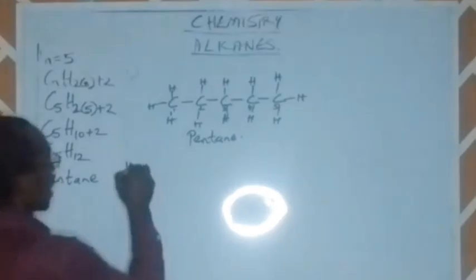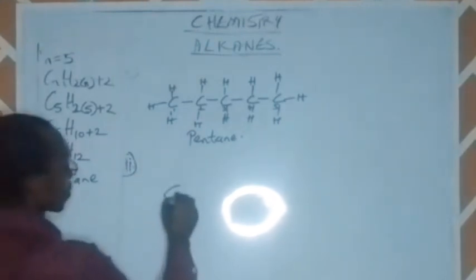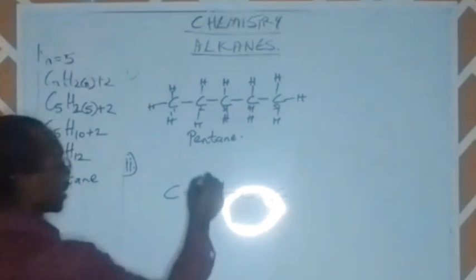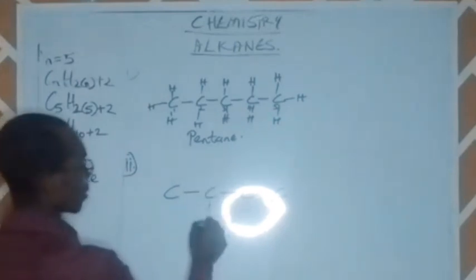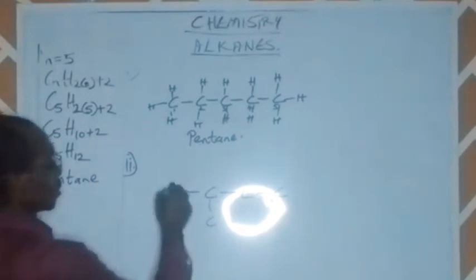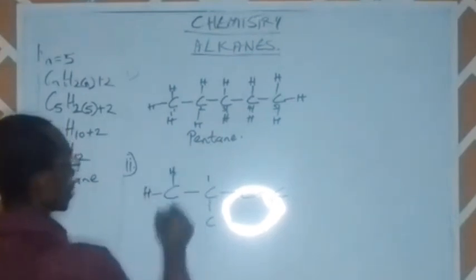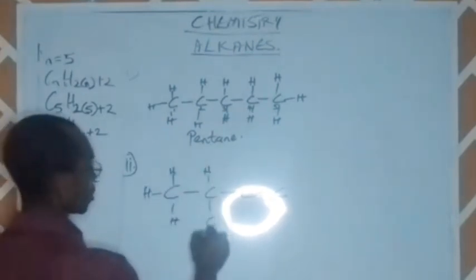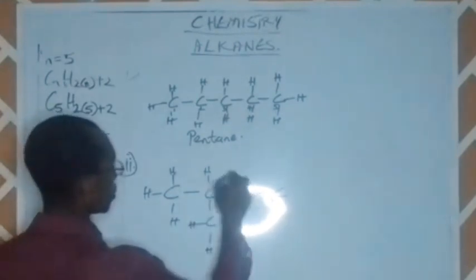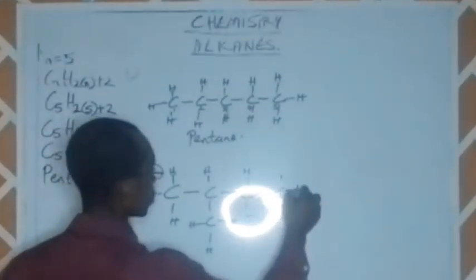So let us see another isomer of this particular compound, where we have carbon, carbon, carbon, carbon, and then here we have another carbon atom. We have another carbon atom here, so we can introduce all of the hydrogens here.